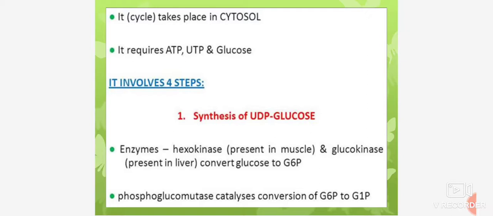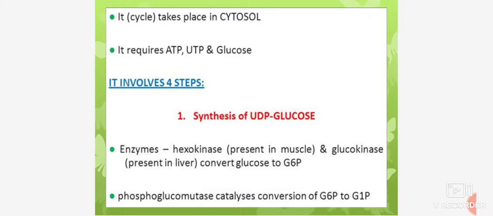The enzyme hexokinase present in muscle and glucokinase present in liver convert glucose to G6P. Then phosphoglucomutase catalyzes conversion of G6P to G1P.